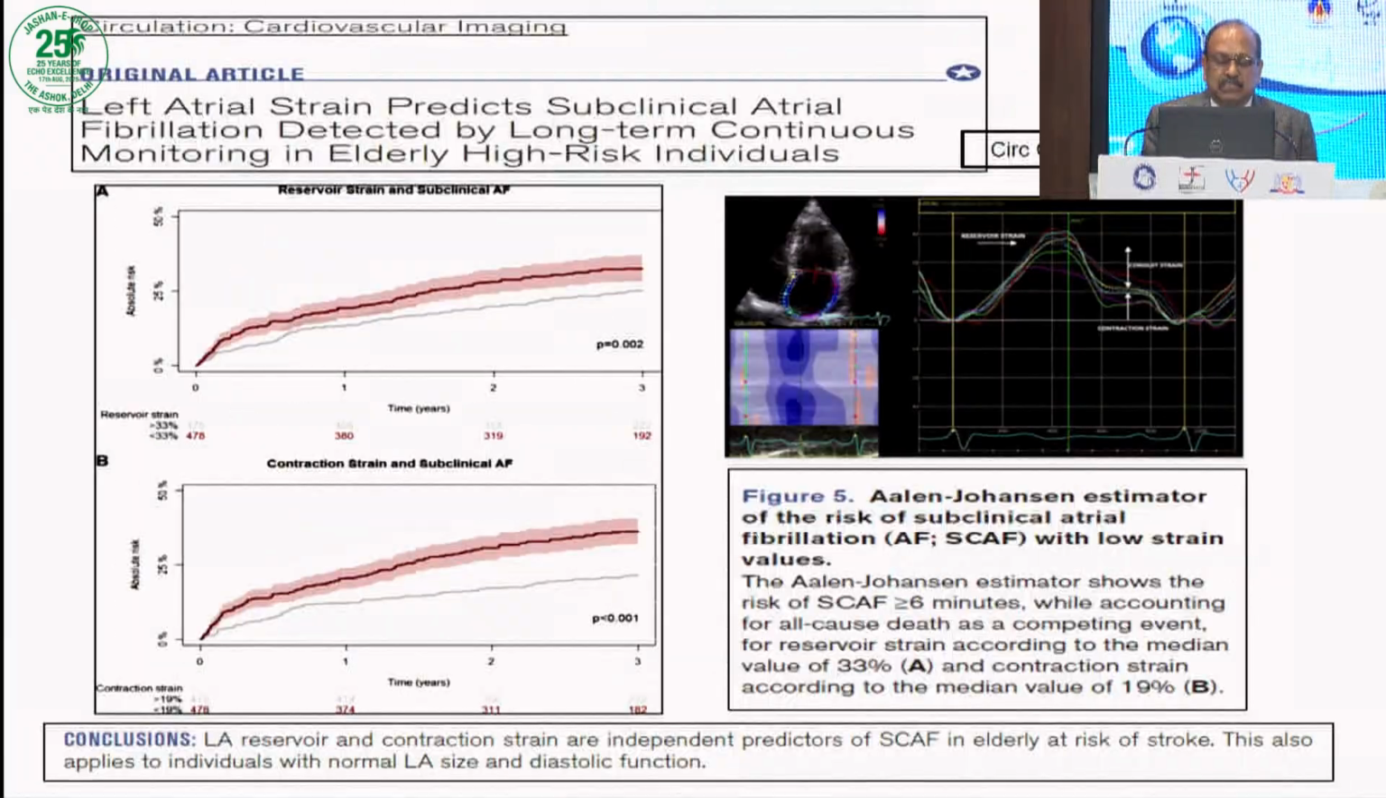I'm not going to go into detail of this particular study, but look at the reservoir strain in subclinical atrial fibrillation, both up and lower down. This is what is present in the literature. What more can we do?